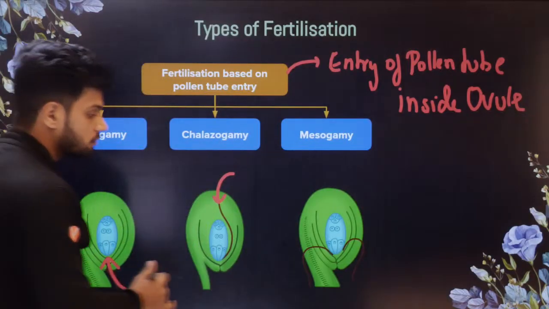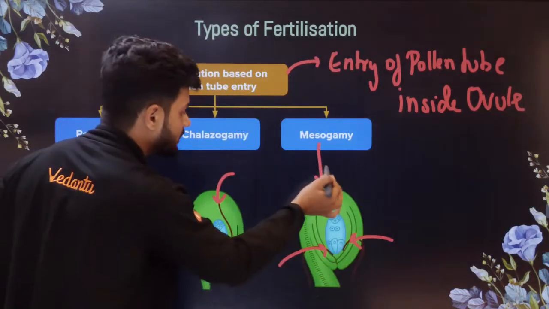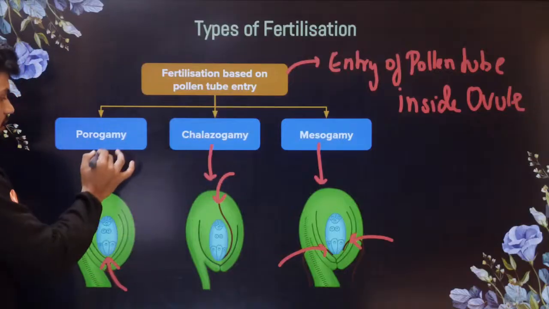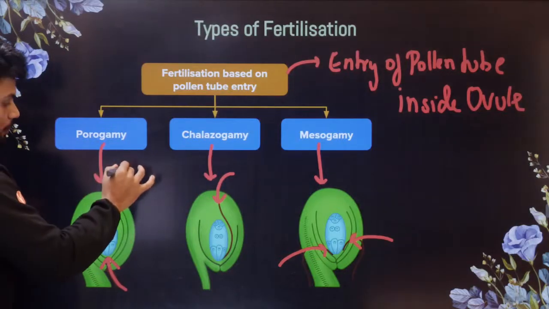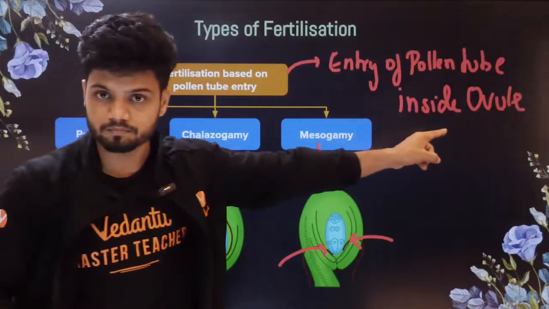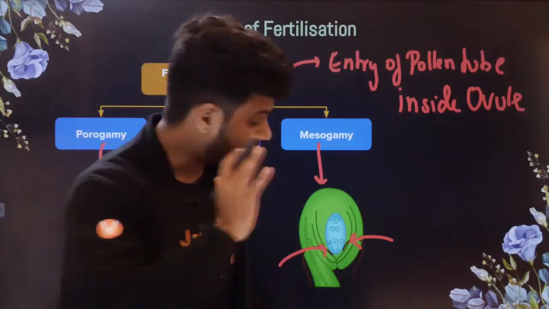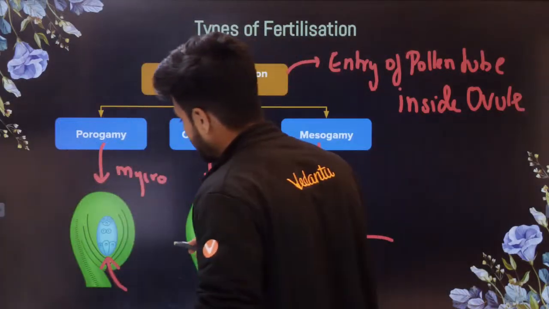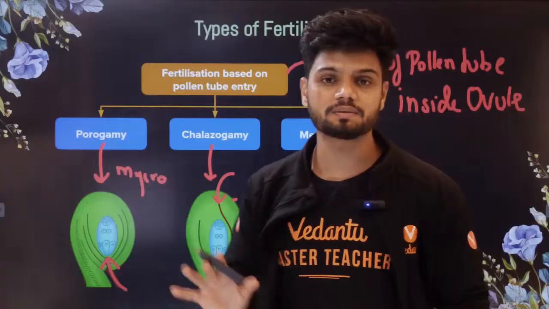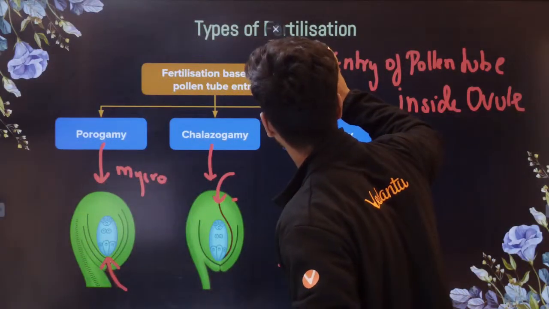It can also enter from the integuments, from sideways, that is mesogamy. Now this is entry into the ovule, but entry into the embryo sac is always towards the micropylar end, only.